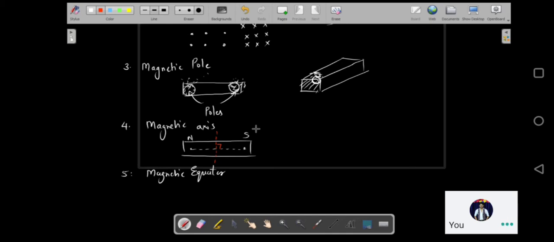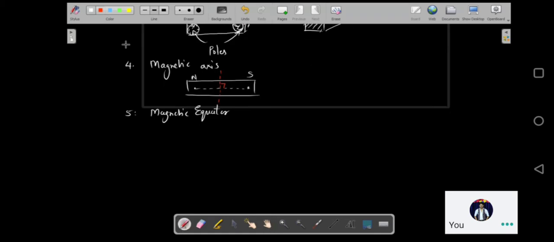Okay, next is magnetic length. Basically, what was the dipole length? There was a positive charge and a negative charge which were separated by a distance, and the distance of 2L was called the dipole length. Similarly, it's the magnetic length.